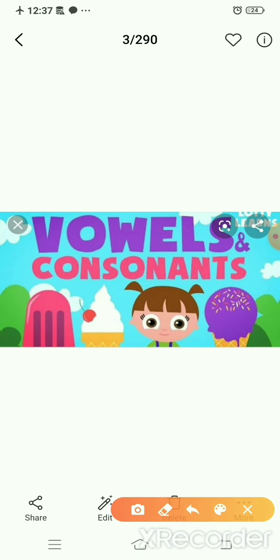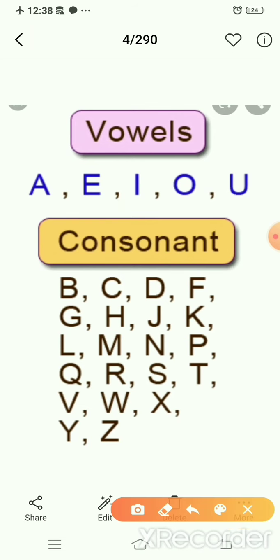Now, all my dear students, firstly, starting my topic, I want to ask about the vowels and consonants. Listen carefully. Without the knowledge of vowels and consonants, we can't start our topic of the articles. So, how many vowels are there? Look here. There are five vowels.